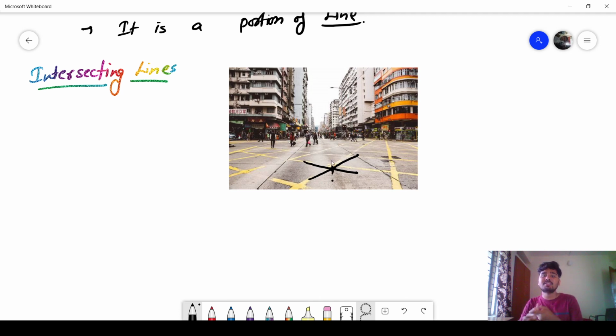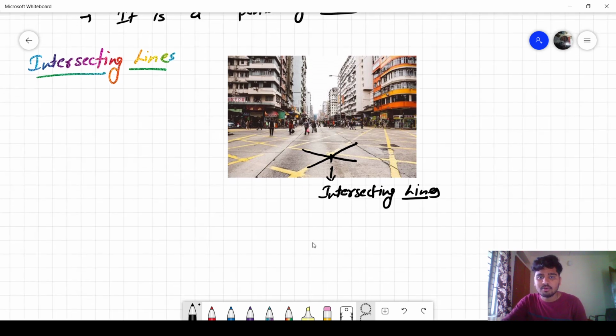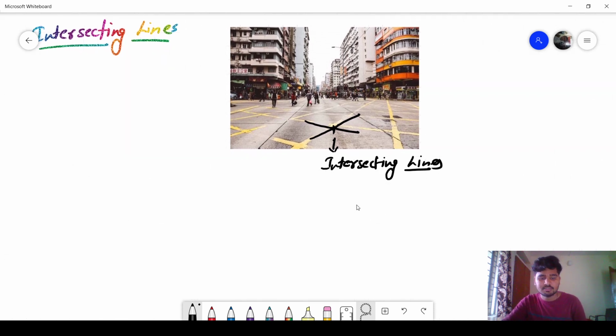They are crossing each other. These lines are called intersecting lines. They are crossing each other at one point, and that's why they are called intersecting lines.